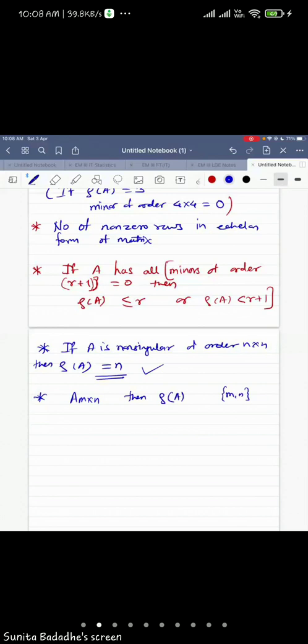So what can you say about the rank of A? Suppose this is a 3 by 4 matrix. Can the rank be 4?